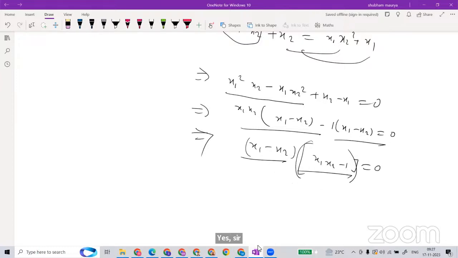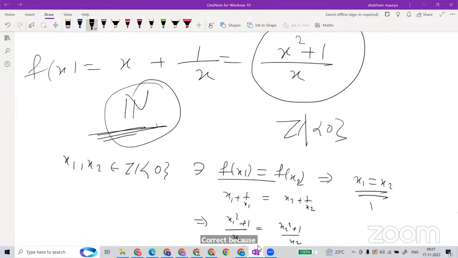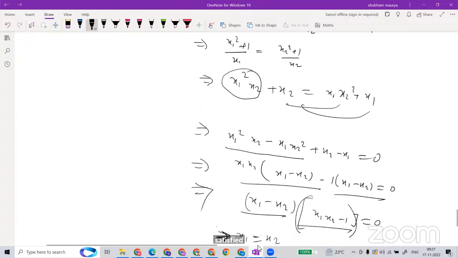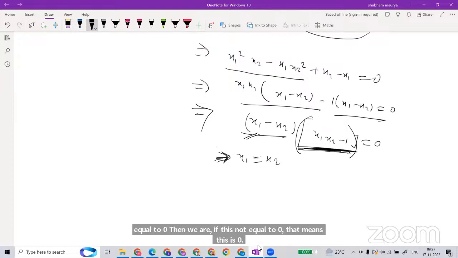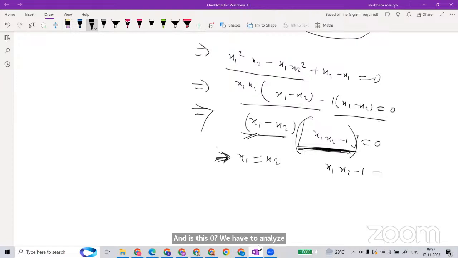If this one is 0, x1 minus x2 is 0, then we are done. x1 is equal to x2, right? Then we are done, because we reach f of x1 is equal to x1, and it is one-one as the definition is satisfied, correct? But if this one is not 0, then we are in trouble. If this is not equal to 0, that means the other factor is 0, and is it ever 0? We have to analyze that.